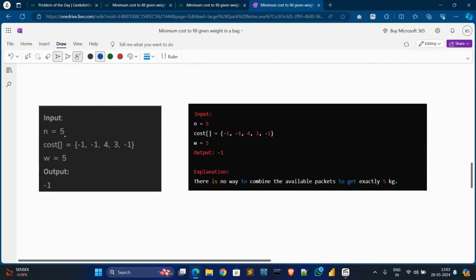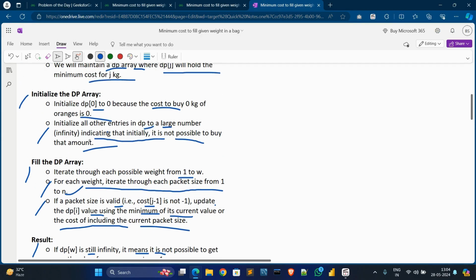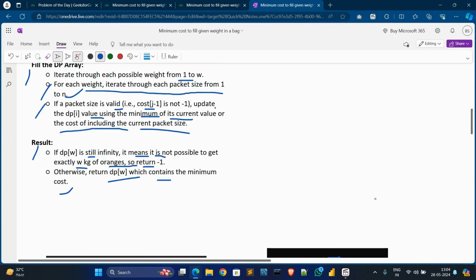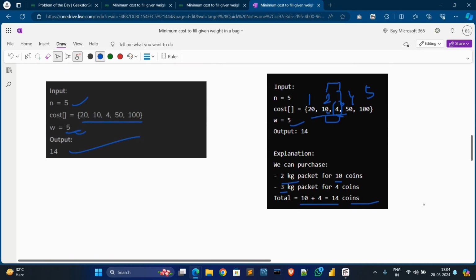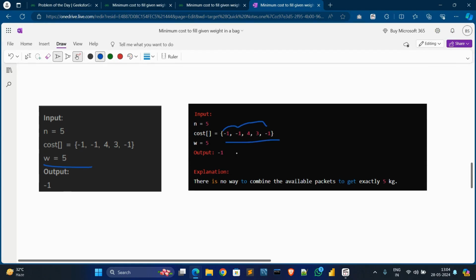In the second example, our target weight is 5 kg. How do we find it? In this cost array, you can see three values are negative, which is not acceptable, because if we cannot find a minimum value, it will show -1. So we need to count positive integers only. We cannot find any combination of available packets to get 5 kg.